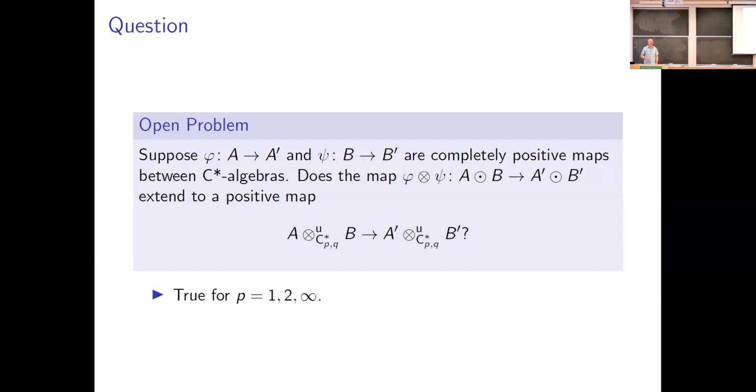Once again, we know that this is going to be true when P is equal to 1, 2, or infinity. Why is this? When P is equal to 1 or infinity, we end up with the maximal C-star norm. When P is equal to 2, we end up with the minimal C-star norm. And we know that both the maximal and minimal C-star tensor products are functorial with respect to completely positive maps. But we don't know whether this is true in general.